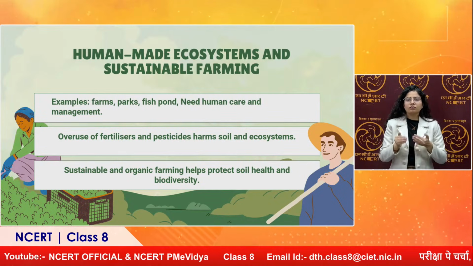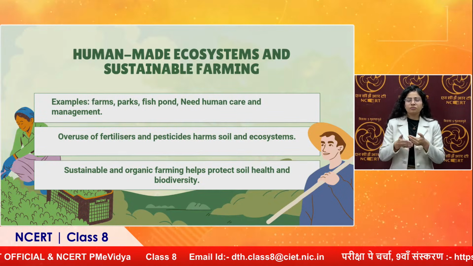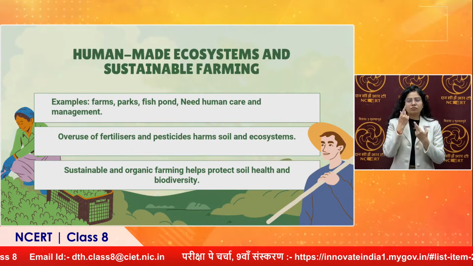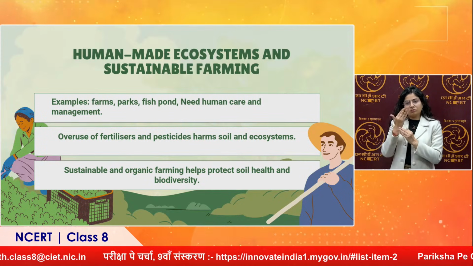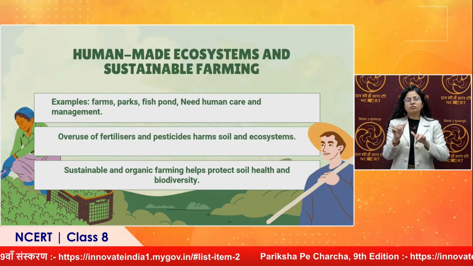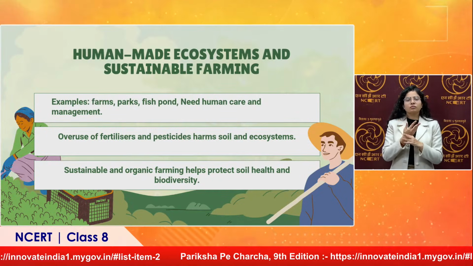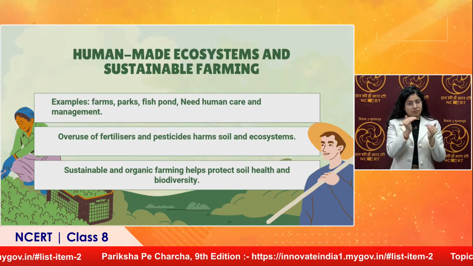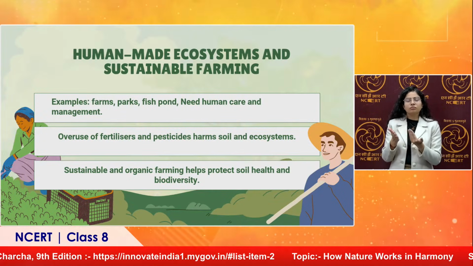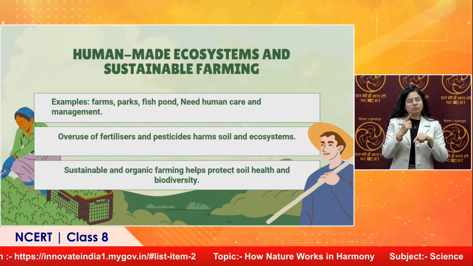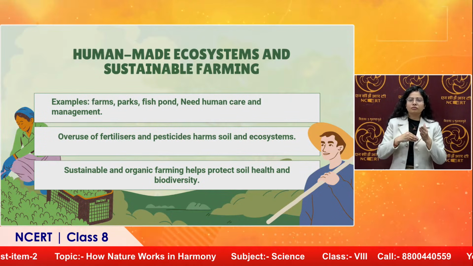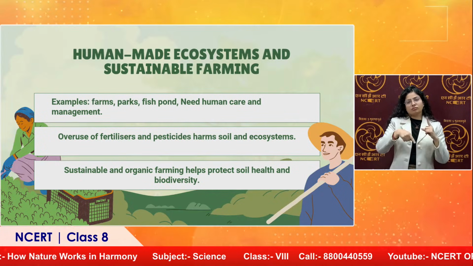Further, we can use sustainable and organic farming, which helps protect soil health and biodiversity. If certain things are happening because of our activities, that needs to be balanced using some other activities, and that is the need of the hour, because nature knows how to balance itself, right? We can only help because we are one of the majorly important factors of the ecosystem. So we can contribute our efforts to make the ecosystem better.